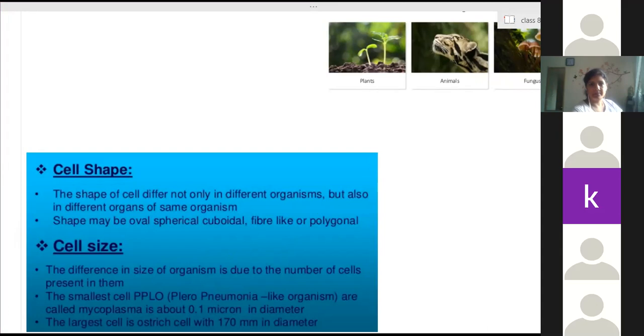Yes, ma'am. Ma'am, I have a microscope. Can I show? Yeah, sure. Oh, wow, nice.